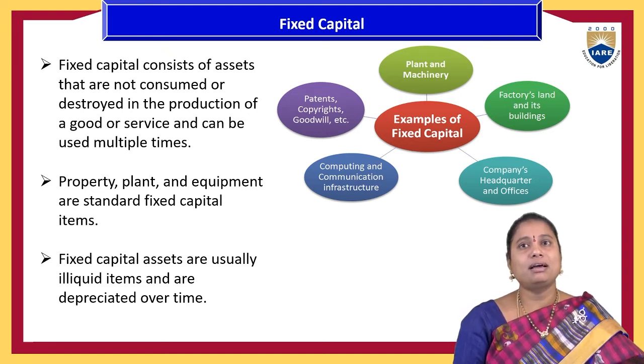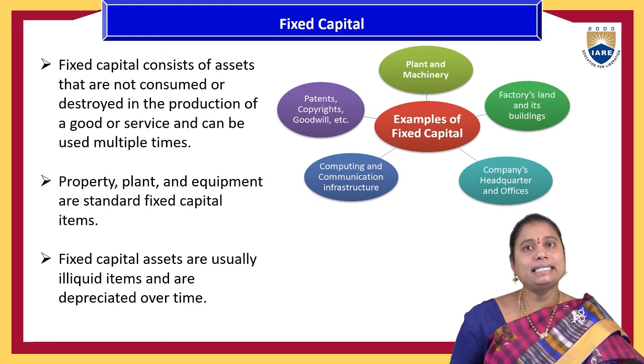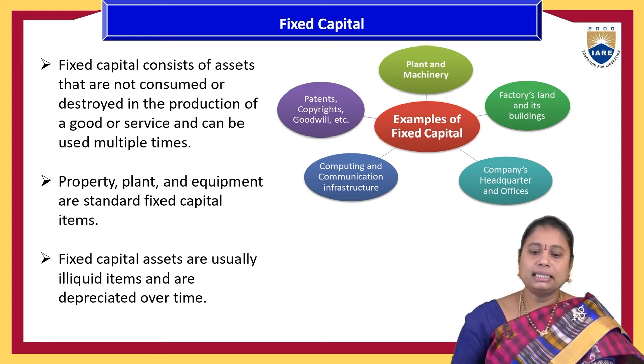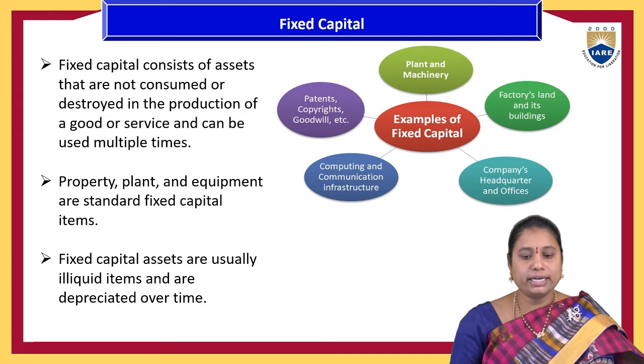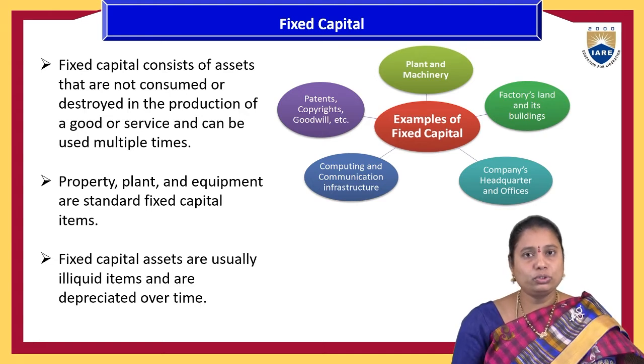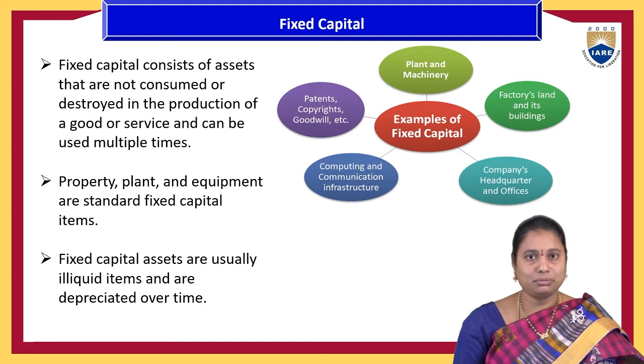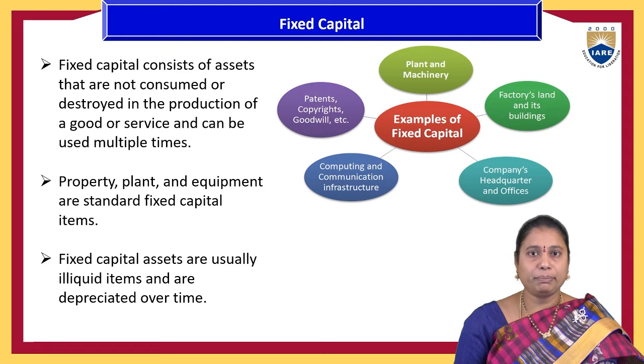If we see this fixed capital, it consists of the assets that are not consumed or destroyed in the production of goods or services and can be used multiple times. For example, the amount spent on property, plant, and equipment is called the fixed capital.